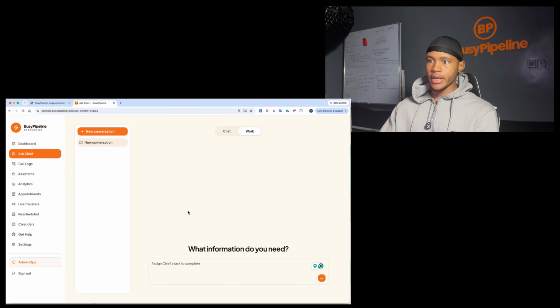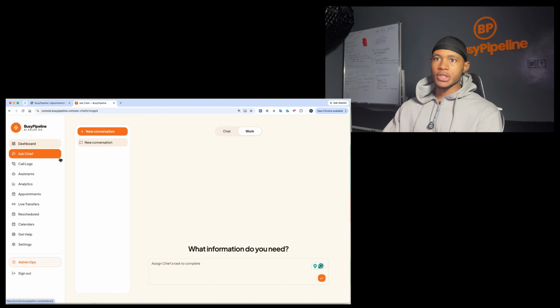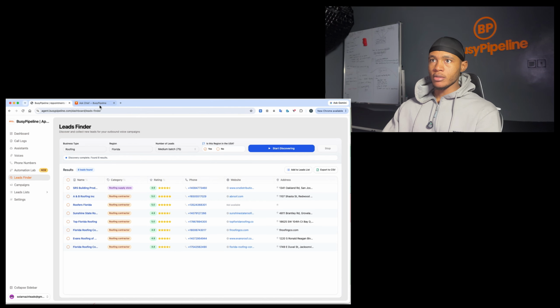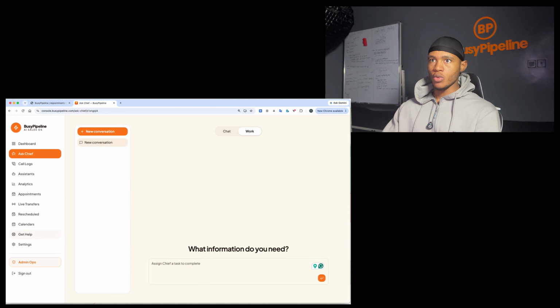And when you come to work, this is basically where you give it a task, right? So if I come to chat, you can see it says ask anything about your pipeline, right? And then on the other side, where it says work, it says assign Chief a task to complete, right? So Ask Chief is basically like an AI employee that does everything for you, right? So instead of actually doing all of this manually, you can come here and tell Ask Chief AI to do all of this for you.